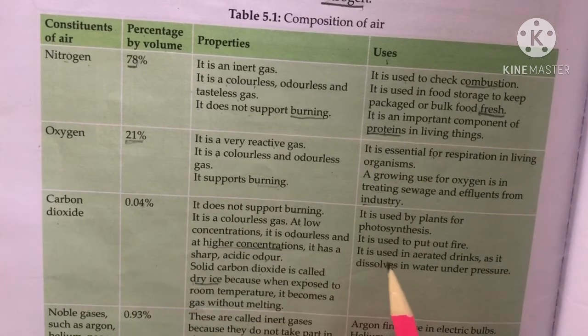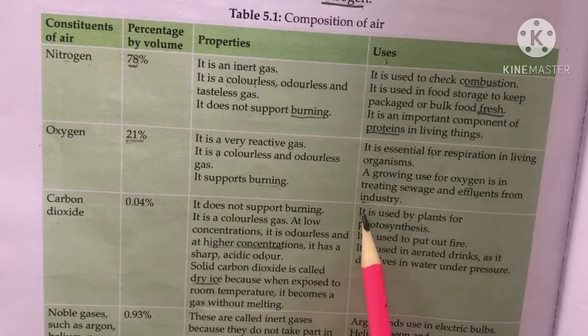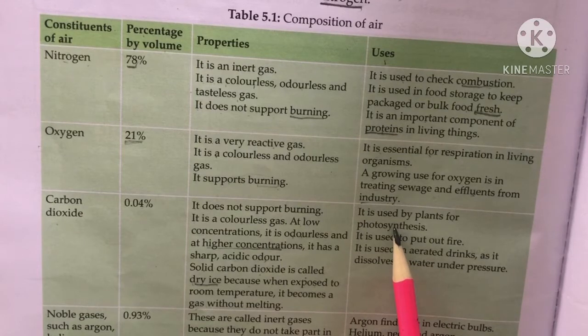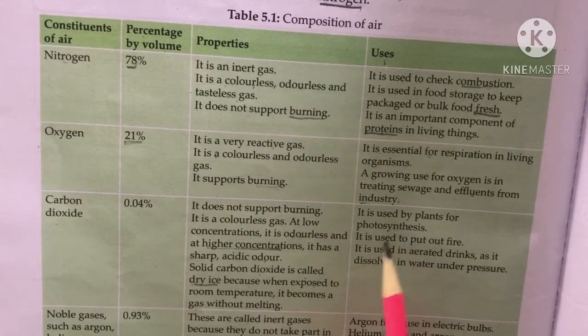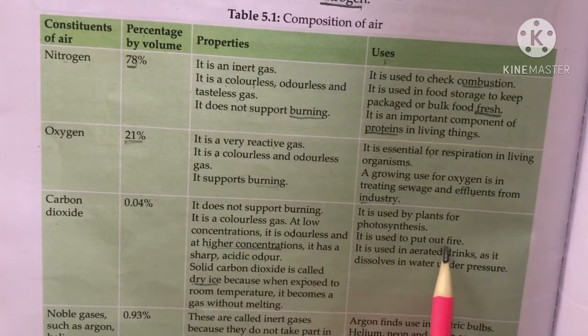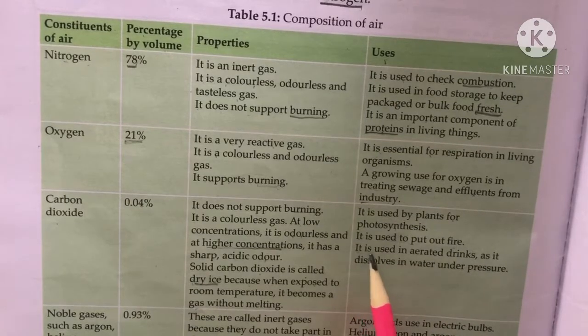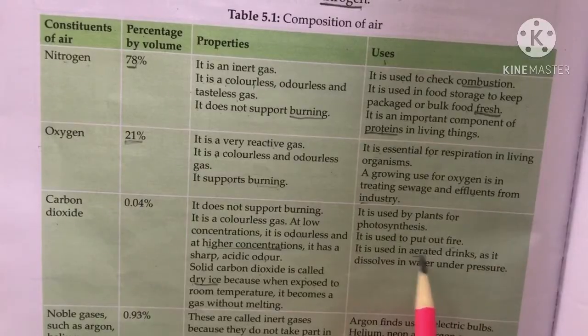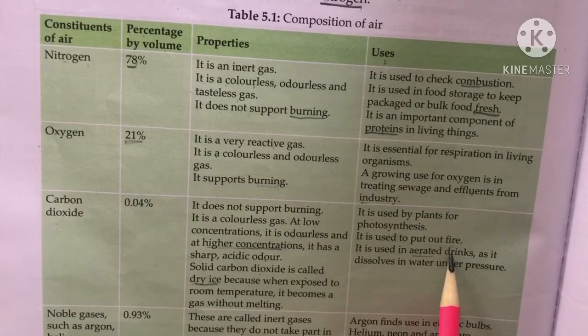And what are the uses of this carbon dioxide? It is used by the plants for photosynthesis. Photosynthesis is the process by which plants prepare their food. Okay? Then it is used to put out fire also. It is used in aerated drinks like in cokes. So, in aerated drinks carbon dioxide is used.